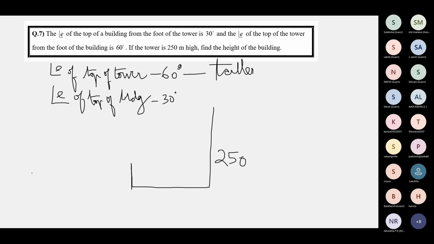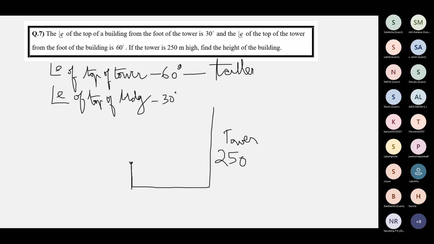So wherever the elevation is more, that top is higher or taller. The elevation of the top of the tower is 60 degrees. The elevation of the top of the building is 30 degrees. So since the elevation of the top of the tower is more, the tower is taller. You have to raise your head more to look at the top of the tower.